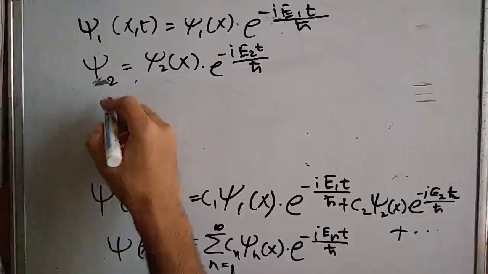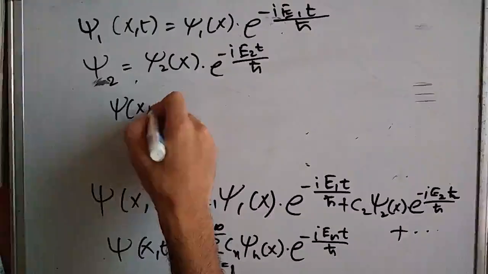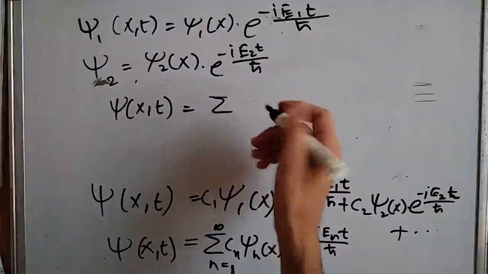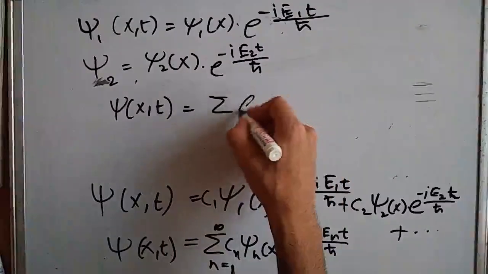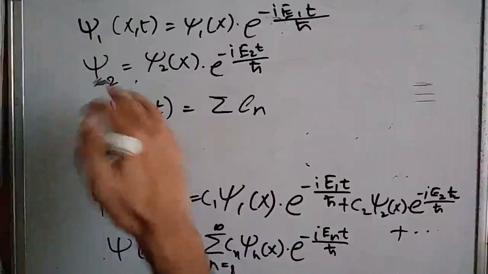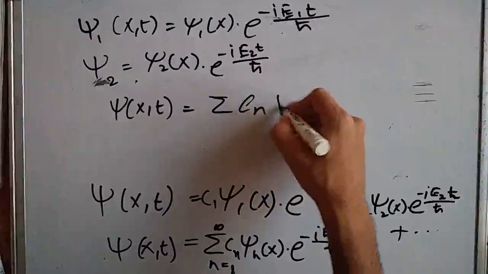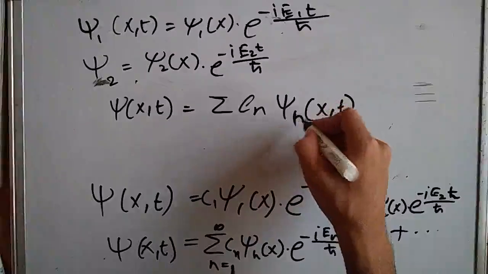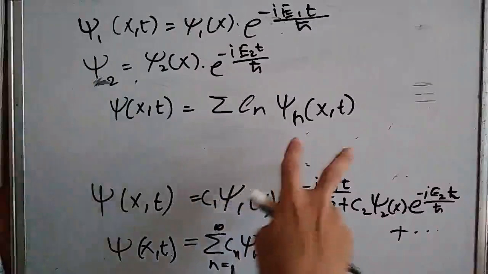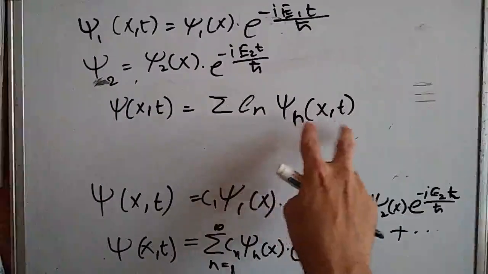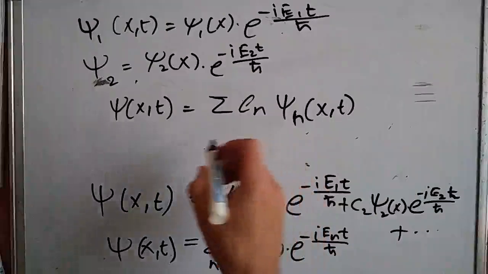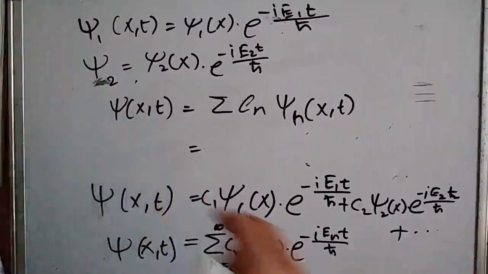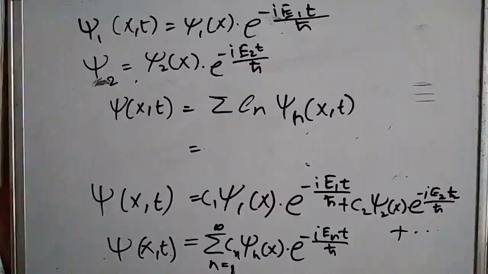So finally the general solution of x and t can be written as a summation of some constants Cn and all these quantities psi n, which depend on x and t. So the linear combination of all this will give the general solution.